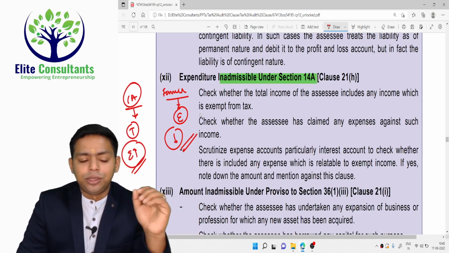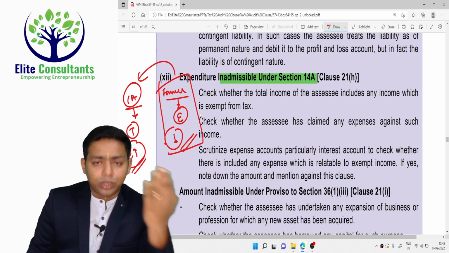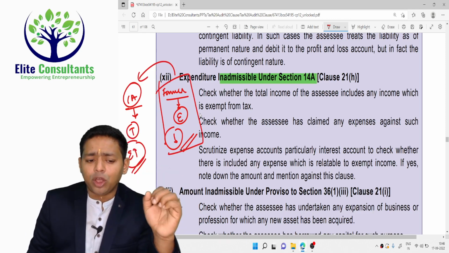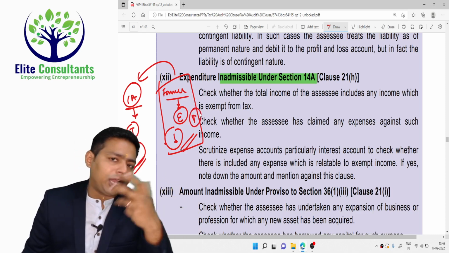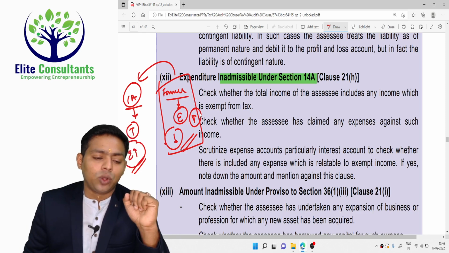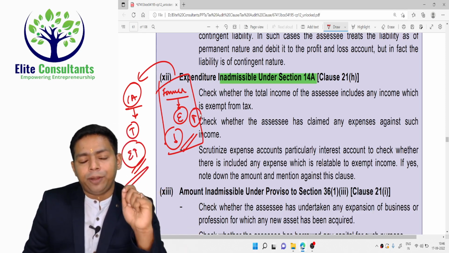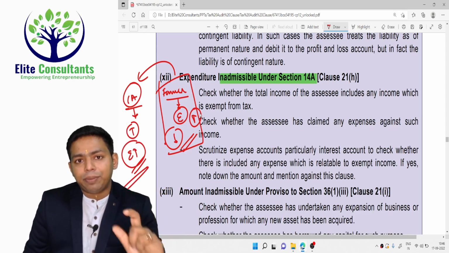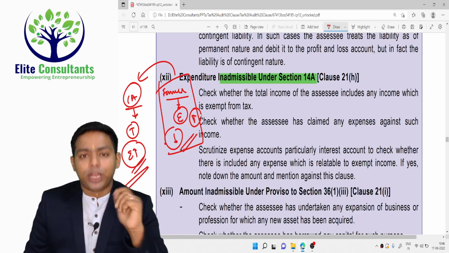Why am I doing this? I am shifting the benefit from the farming to the CA firm with only one agenda in my mind, to evade tax. Because here there will be more profit, but I don't care about that profit, since it is fully exempt from income tax law, and here the profit is taxable. Because it is taxable, I have to reduce it, and I can reduce it by claiming more expenditure.